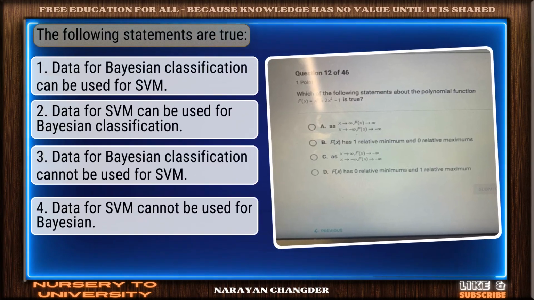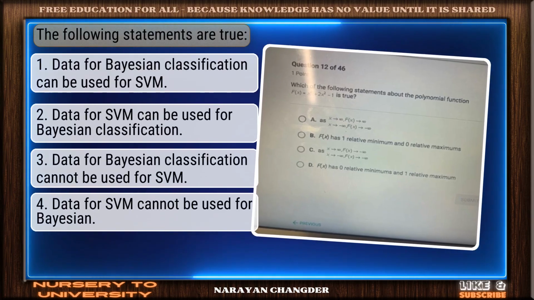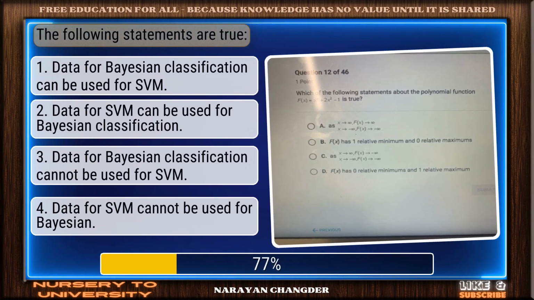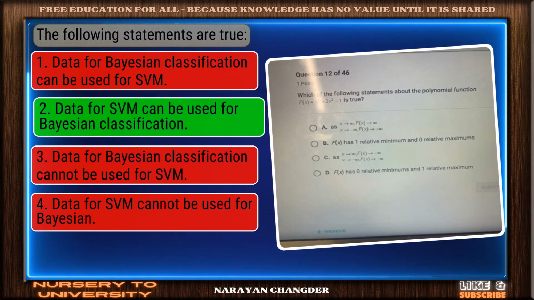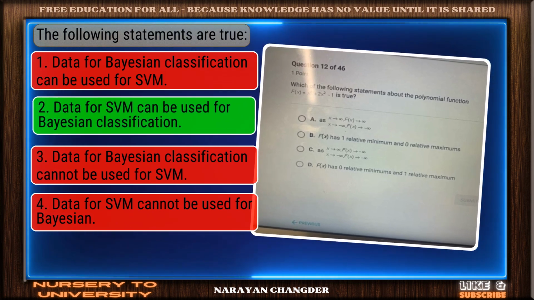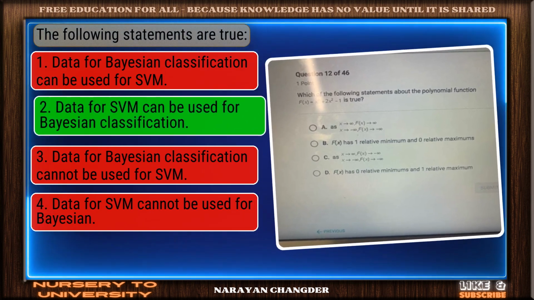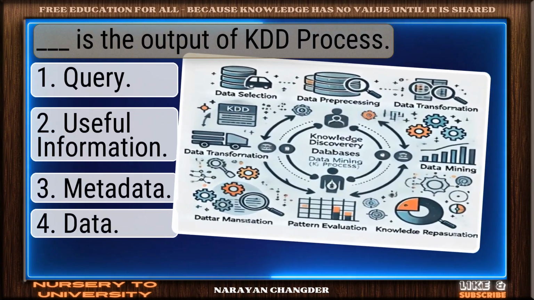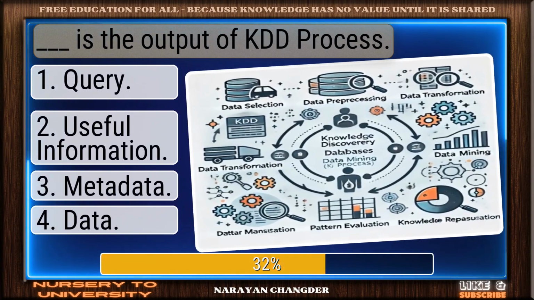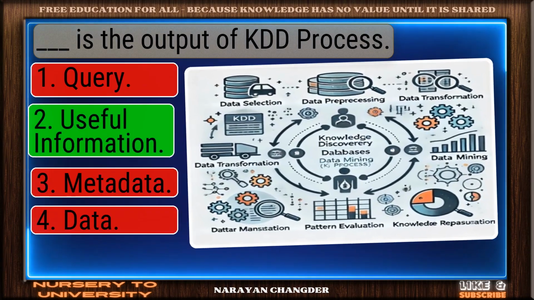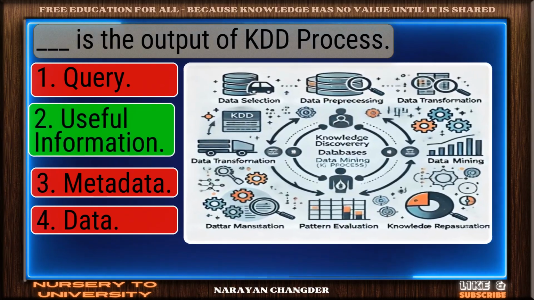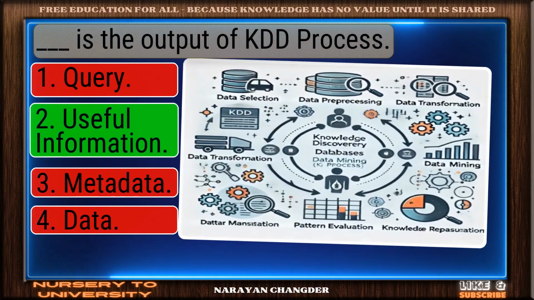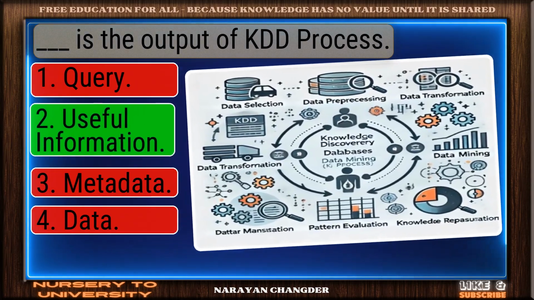Question number 7. The following statements are true. Great thinking. Data for SVM can be used for Bayesian classification is the right choice. Question number 8. Dash is the output of KDD process. Clear logic. Your choice, useful information, is sound and 100% true.